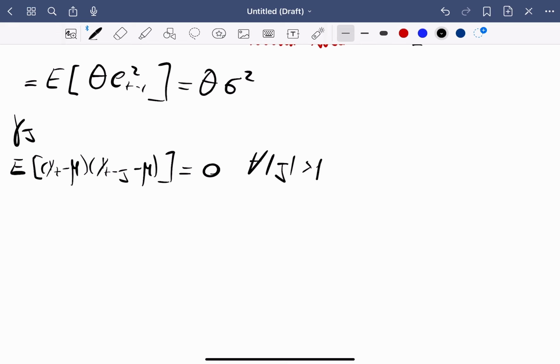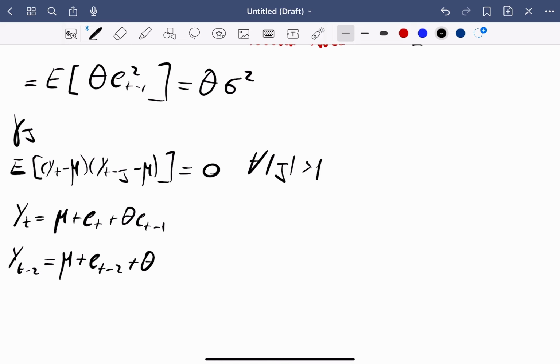Let's see it clearly. y_t is equal to mu plus e_t plus theta e_{t-1}, while y_{t-2} will be mu plus e_{t-2} plus theta e_{t-3}.